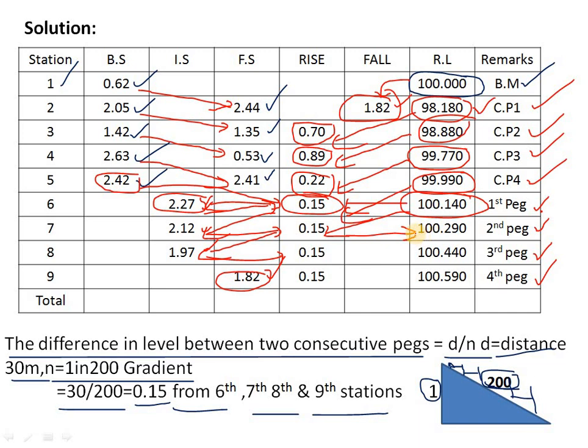Again from 100.290 plus 0.15, we get 100.440. Again 100.440 plus 0.15, the last answer is 100.590. So these are nothing but the peg points, the peg points which are located on the ground. We call them the first, second, third and fourth peg.